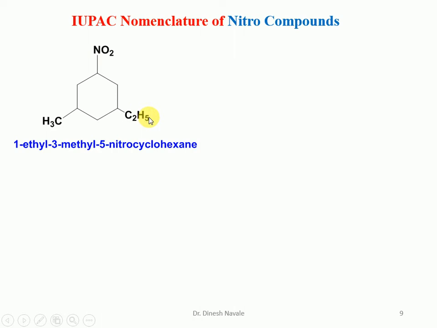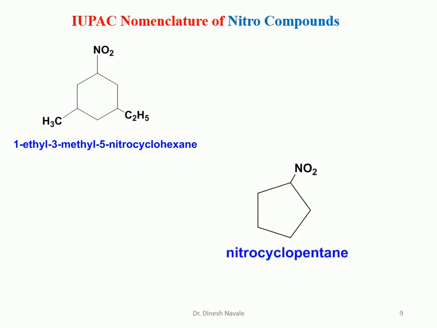So how are we going to mention it? It is a 6-membered alkane, so it will be cyclohexane as it is. There is position 5 for nitro, position 3 for methyl, position 1 for ethyl. But while giving the nomenclature for ethyl, methyl and nitro, we have to follow alphabetical order, and by alphabetical order ethyl comes first, then methyl, then nitro. So it will become 1-ethyl-3-methyl-5-nitrocyclohexane. So for the methyl, ethyl and nitro groups, we have to use the alphabetical order rule for giving the IUPAC nomenclature.